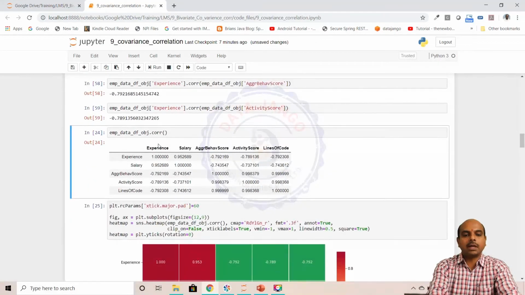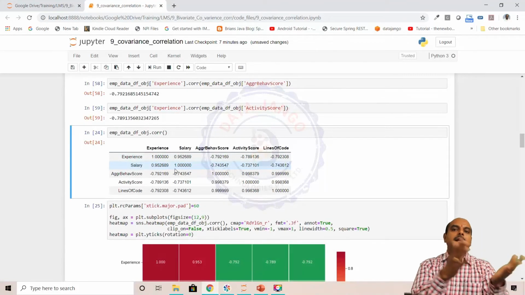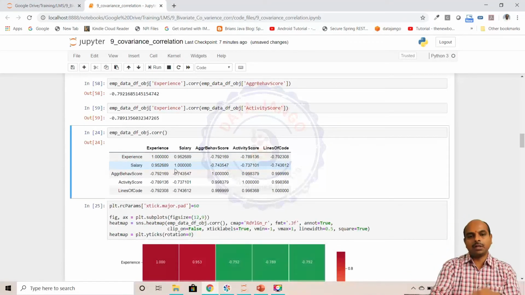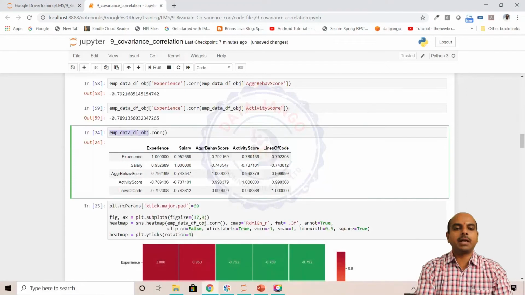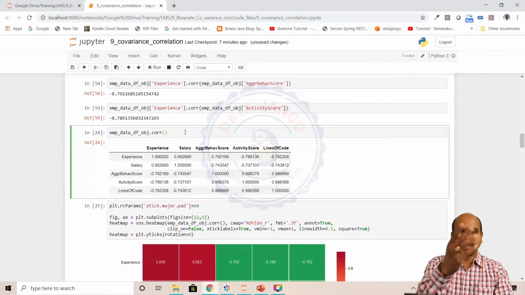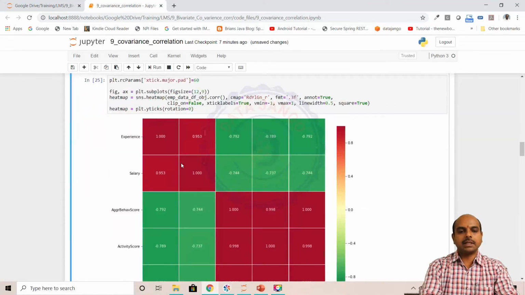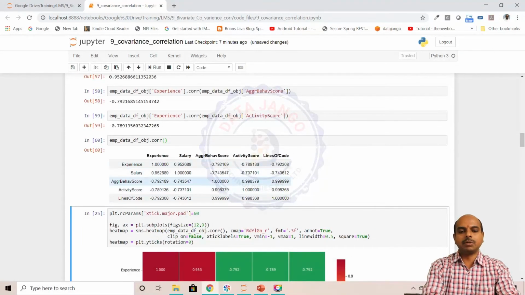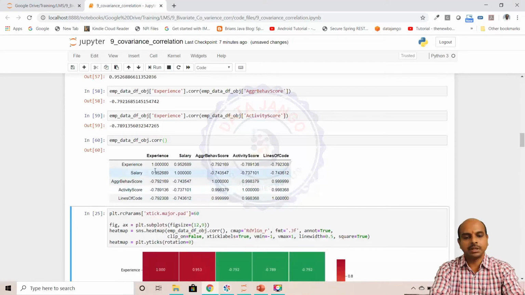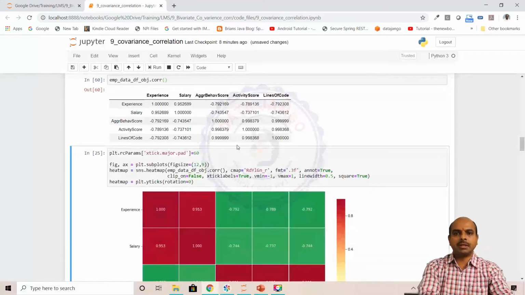If you want to calculate the correlation between each feature and every other feature, you can just say dataframe.corr, like dataframe.cov for covariance. It gives you the numbers, but they can be confusing. The diagonal values are all 1, and the lower triangular and upper triangular matrices are the same. It's called a symmetric matrix.